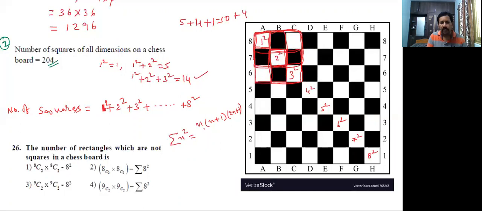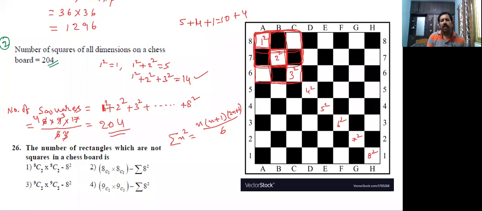In place of n, substitute 8: 8 into 9 into 17 by 6. 2 3s are 6, 2 4s are 8, 3 into 4 is 12. 12 into 17 is 204.